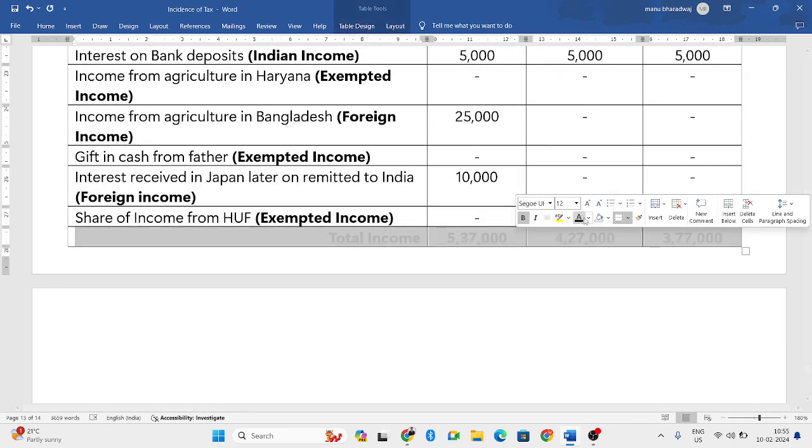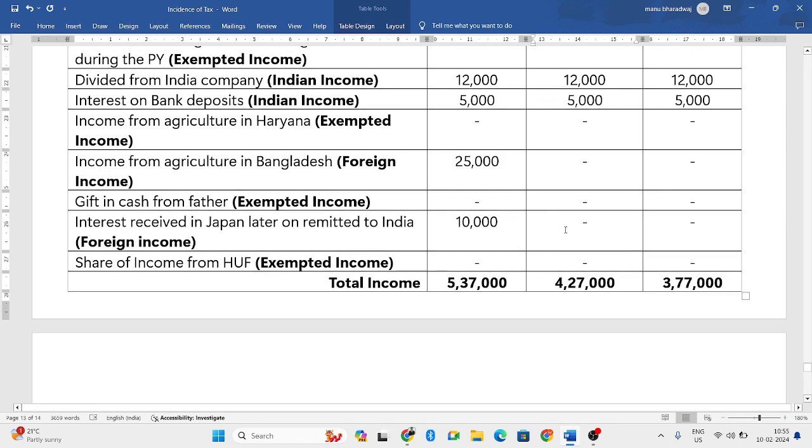Now add all the columns, you will get the total. Ordinary resident, it is 5,37,000. Not an ordinary resident, it is 4,27,000. And non-resident, it is 3,77,000. So this is all about the problems on income tax, incidence of tax chapter.